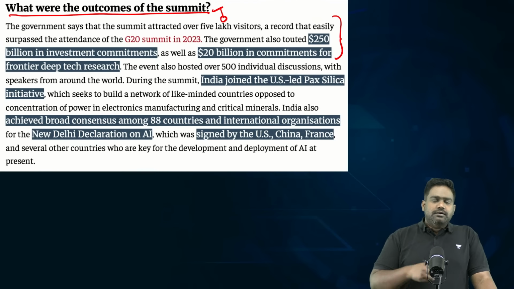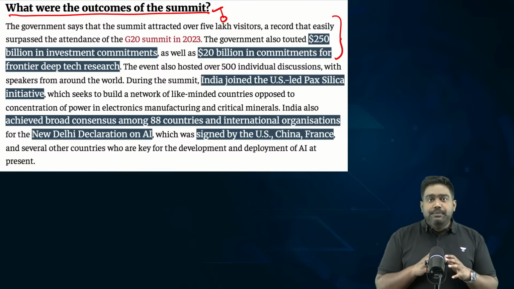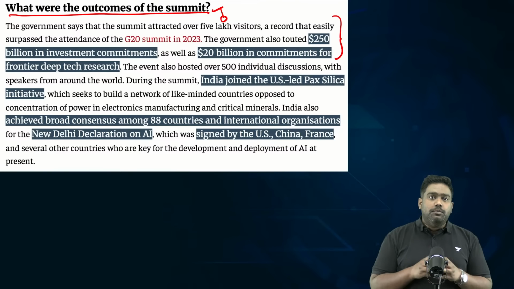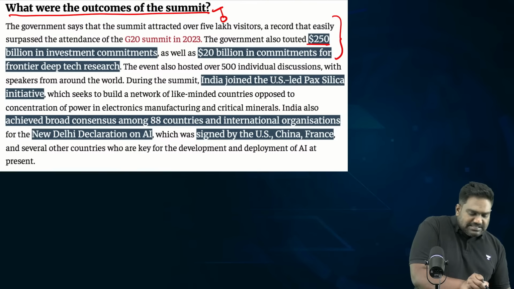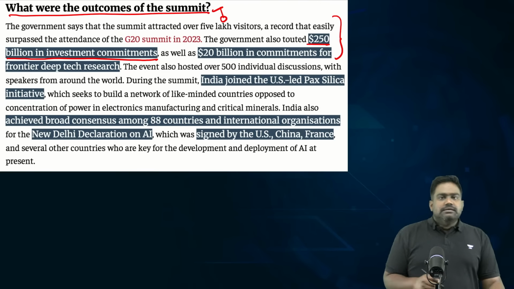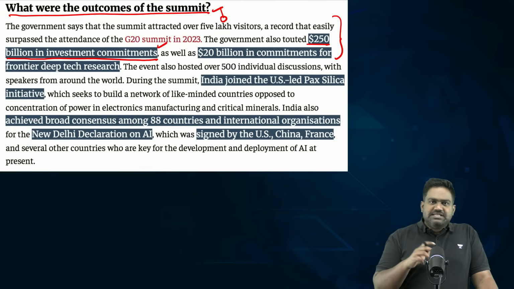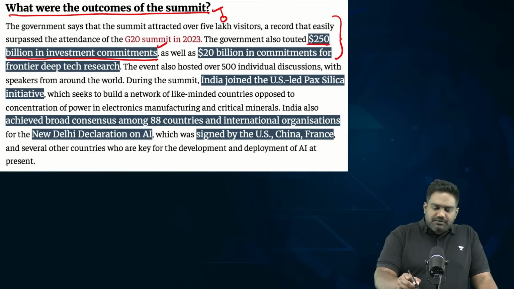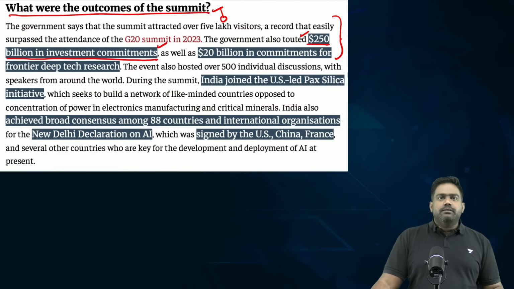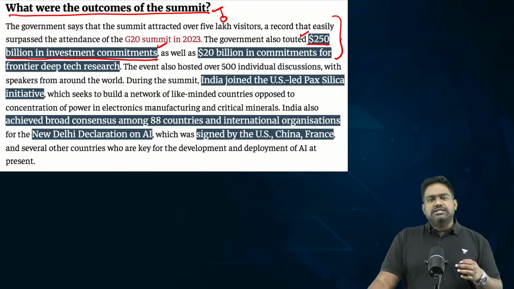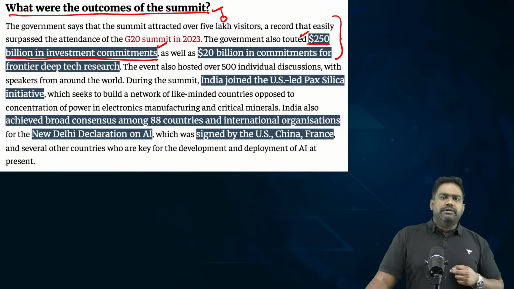The government, which issued a joint statement along with the New Delhi Declaration, has claimed that around $250 billion worth of investments were mobilized during the AI Impact Summit. Usually, such numbers you need to be skeptical about, because some of the announcements, usually made by private companies, would be existing investments which they had already accounted for, or some of it may not be realized in practice.